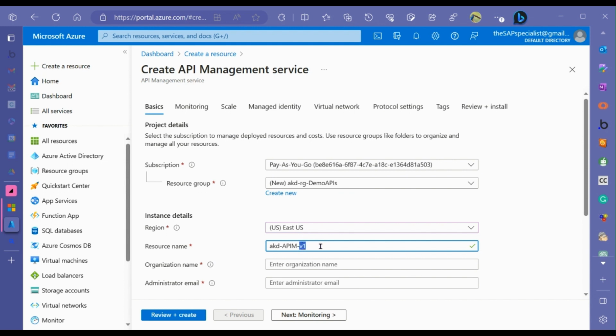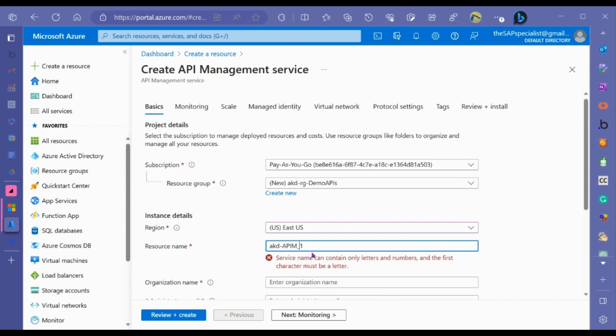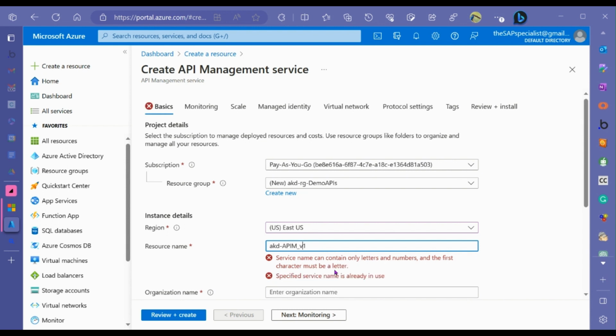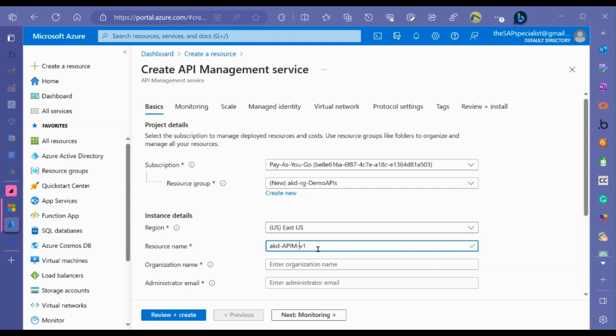Demo apps. Of course, it's apps APIM, right? You just repeat yourself. So, you could put the underscore in here. You want it like that. You see that? It doesn't like the underscore. No underscores. So what you're going to find is underscores are not good.